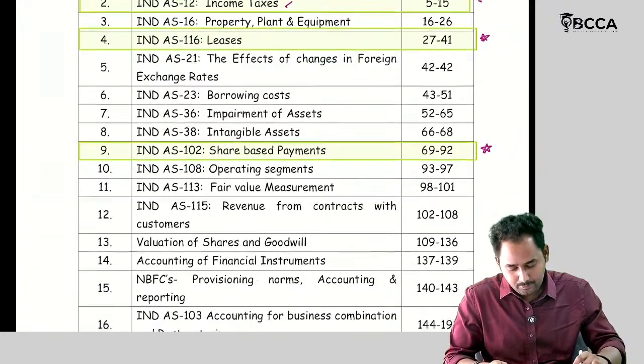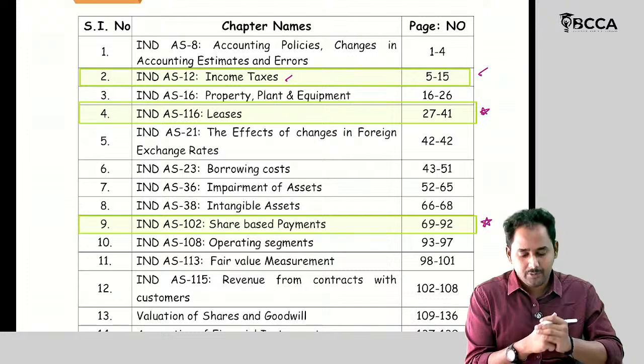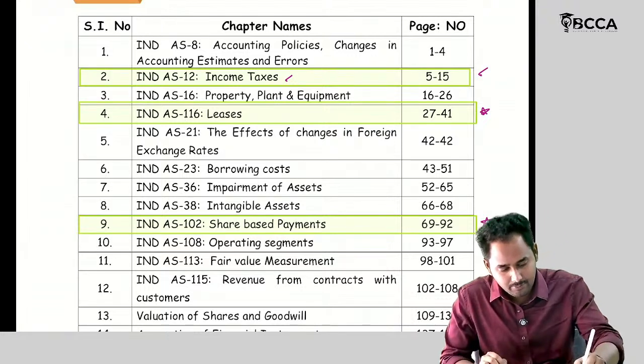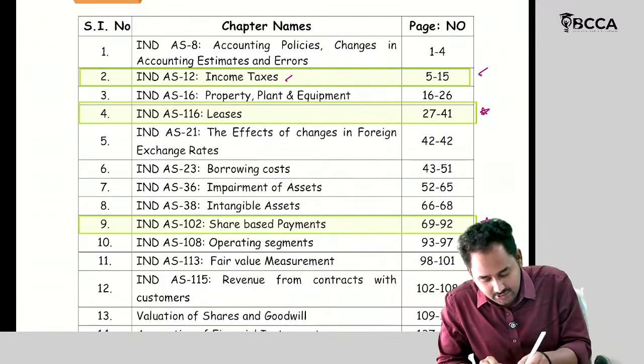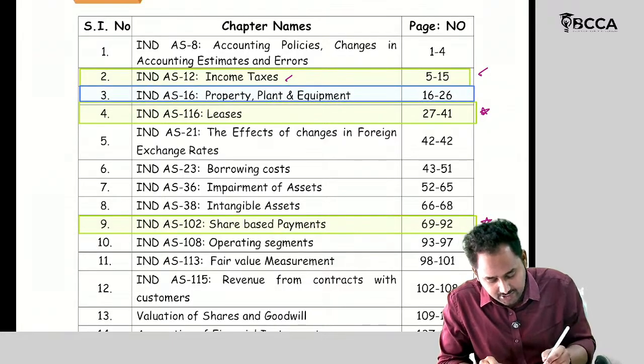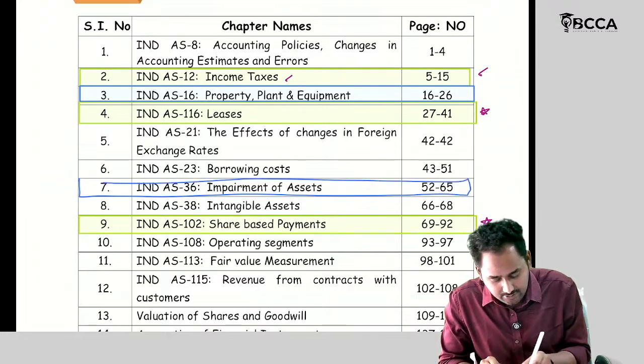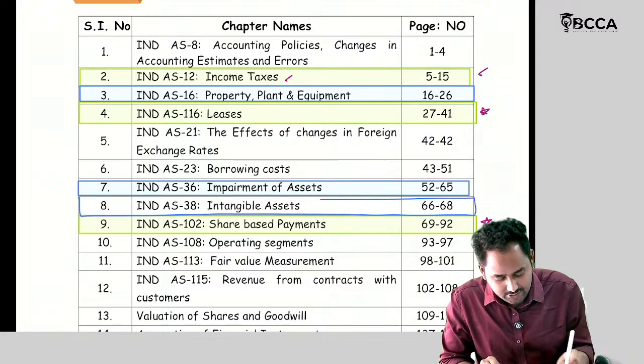And so for this attempt especially, these three standards are important. Along with this, the standards that repeat every time are Ind AS 16. Last time also there were 14 mark questions from this set: Ind AS 16, Ind AS 36 and Ind AS 38 intangible assets.